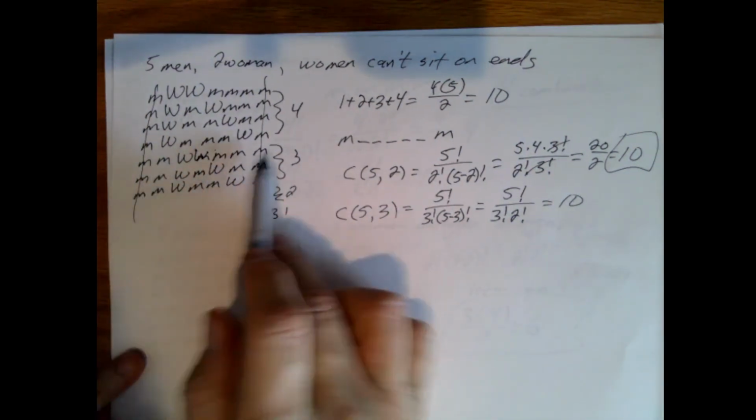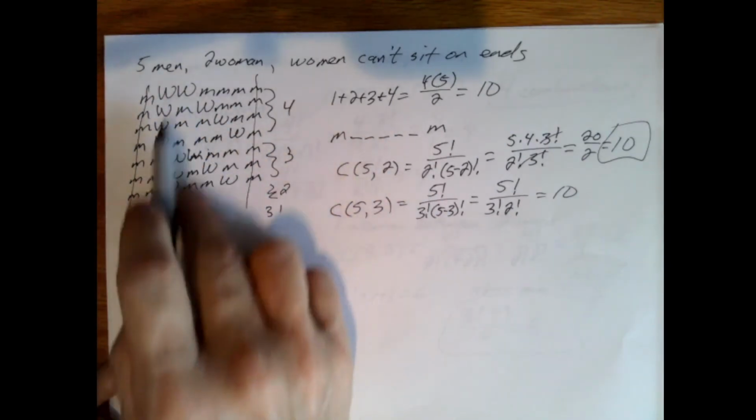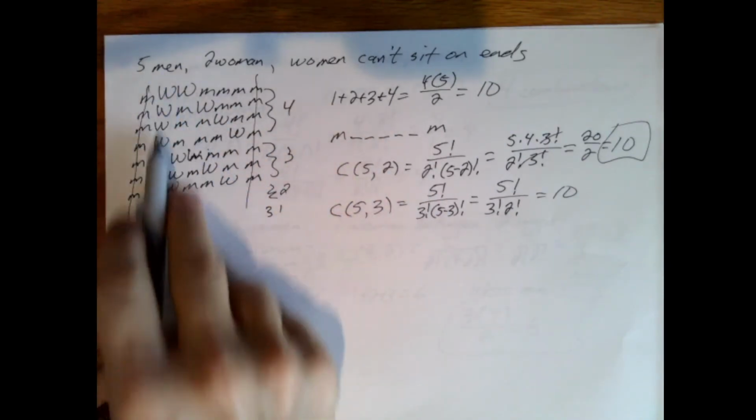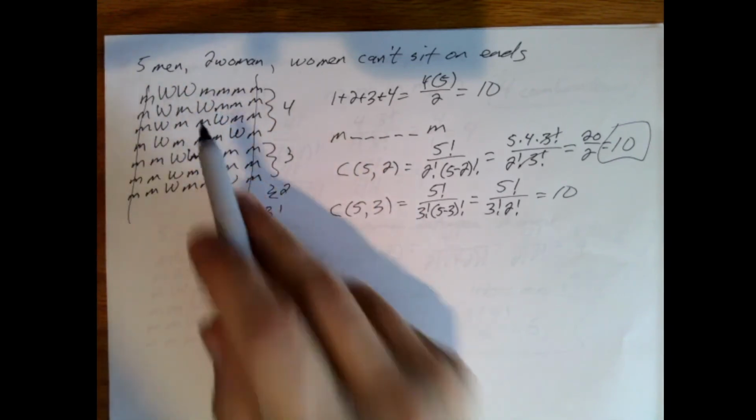So this, I had to think about the problem a little bit differently. This one took me a while to think about, because I still kept trying to think about empty slots and putting something. I finally realized, oh, just figure out the 2 places we're going to place the woman.